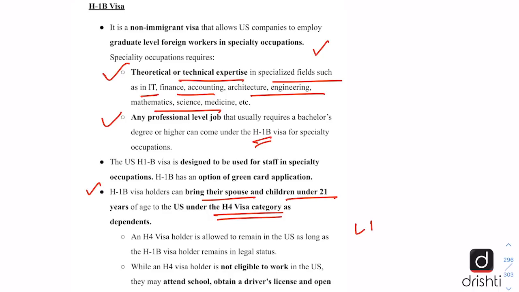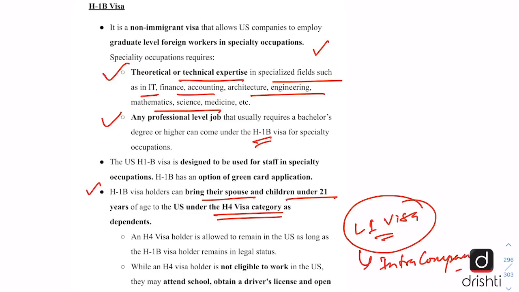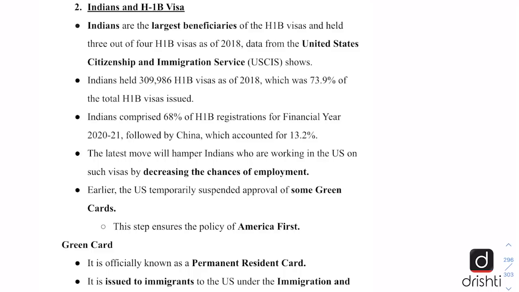Also here we should be knowing about the L1 visa as well, which is a category of visa which allows for intra-company transfers. So if a company is US based, it can transfer its employee from India to the US on an L1 visa. Now Indians are the largest beneficiaries of the H-1B visa regime, and 3 out of 4 H-1B visas in 2018 were given to Indians.